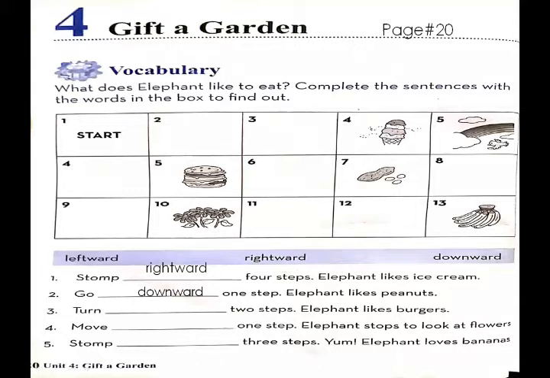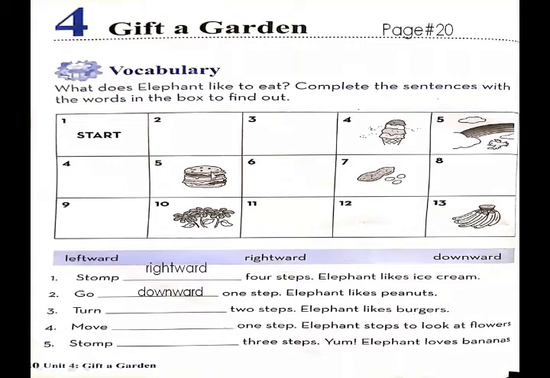Now moving downwards, 1 step downward. Elephants like peanuts. Okay, now you are at the box of peanuts. Okay, blank number 3, turn dash 2 steps. Elephant likes burger. Now you have to move to the burgers, 2 steps.